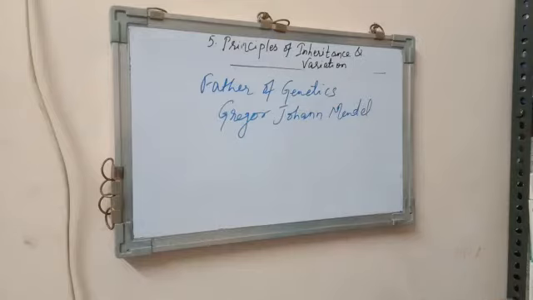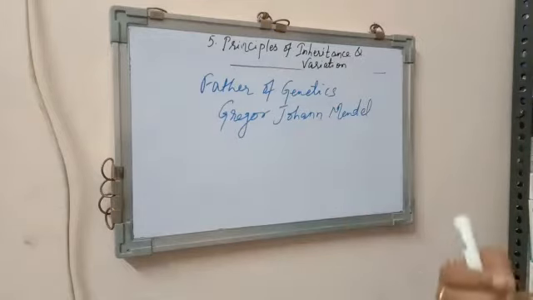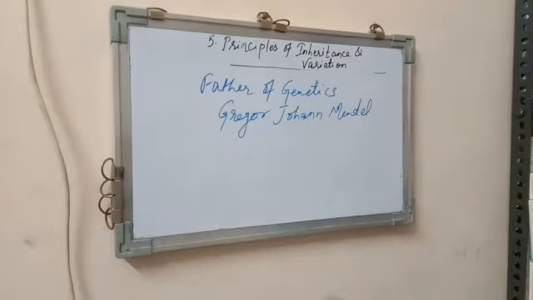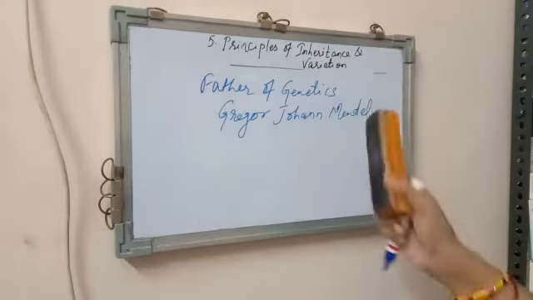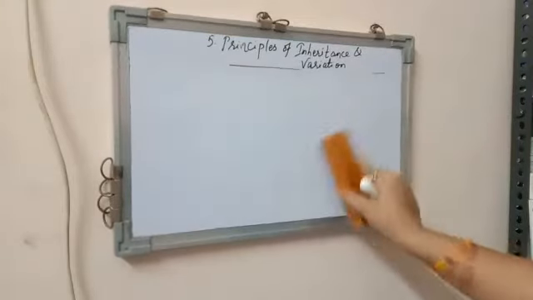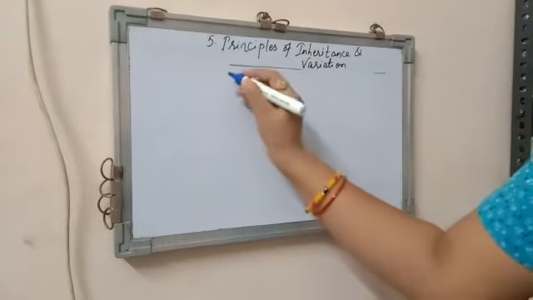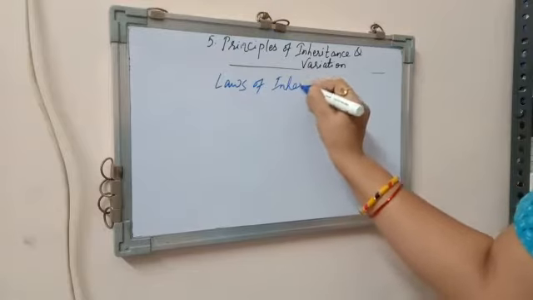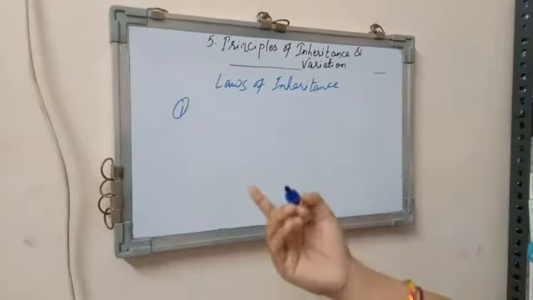What he said was that the factors are always inherited from one generation to another generation, which was not known to us. What the basic things behind it are, or which particular molecule is responsible for inheritance, we will deal with in the next topic. Here let us discuss the various laws given by Mendel for inheritance. Under the laws of inheritance, children, we have three laws to discuss in this chapter.